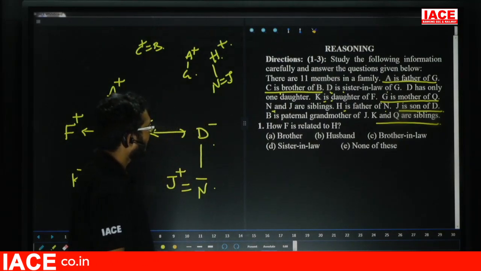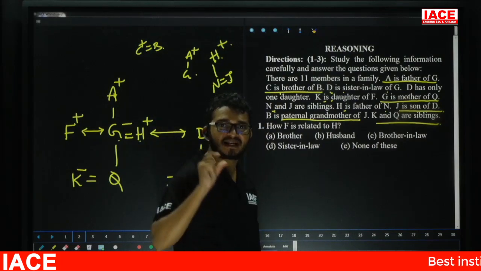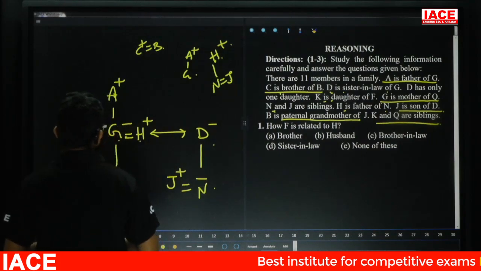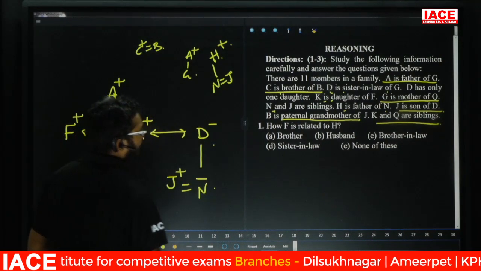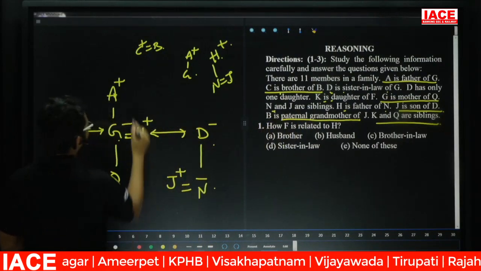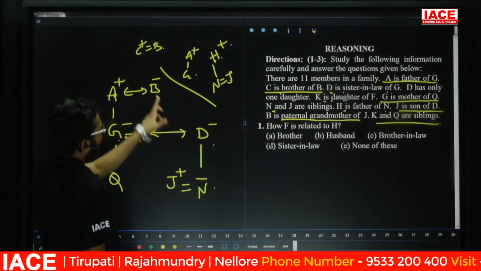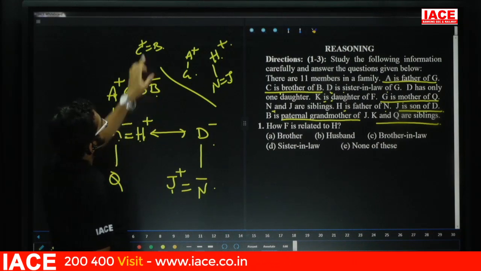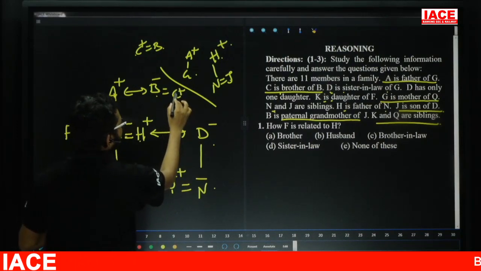Now, B is the paternal grandmother of J. Paternal grandmother means what? Paternal means what? Father side. B is paternal grandmother of J. So, friends, check here. Paternal means father, mother. Now, that means A and B both are siblings. Now, take here. B is paternal grandmother of J. J father, H. Mother is what? B. Now, C is brother of B. Yes, C is brother of B.